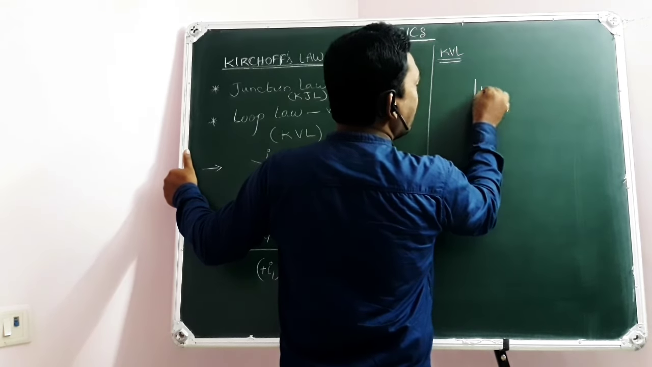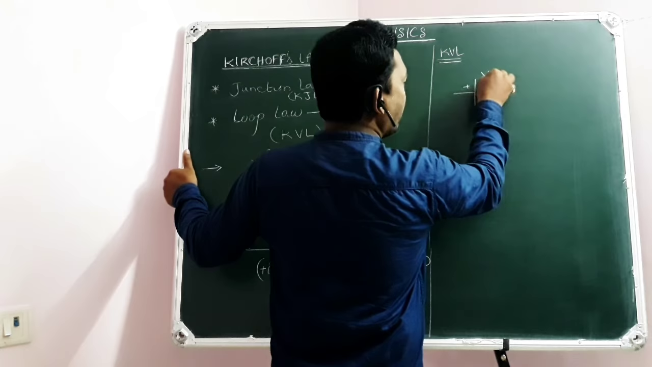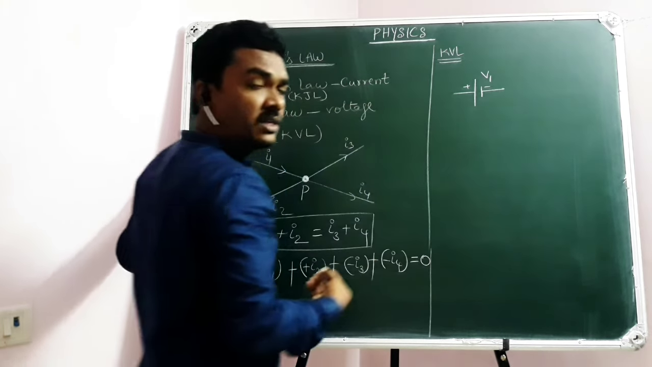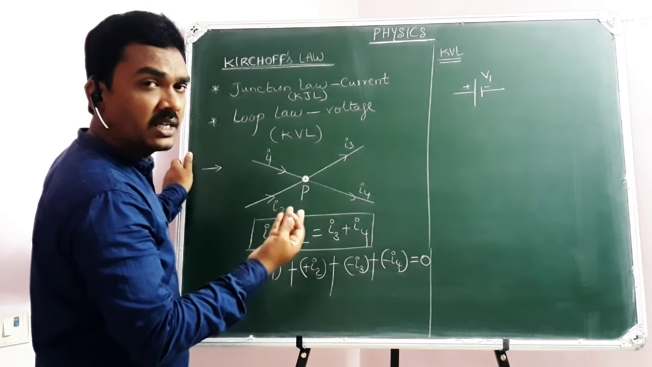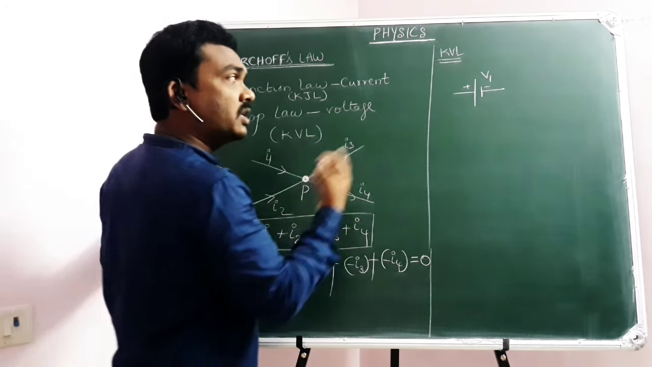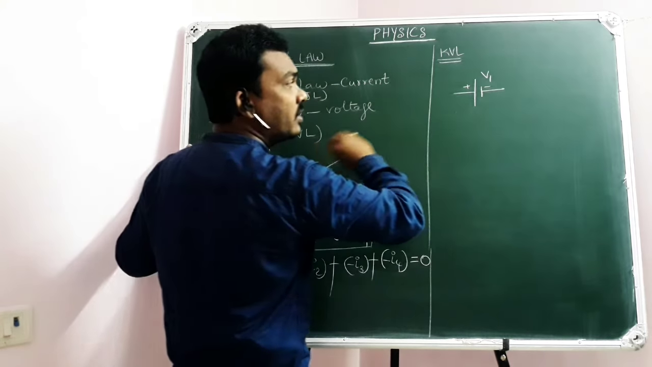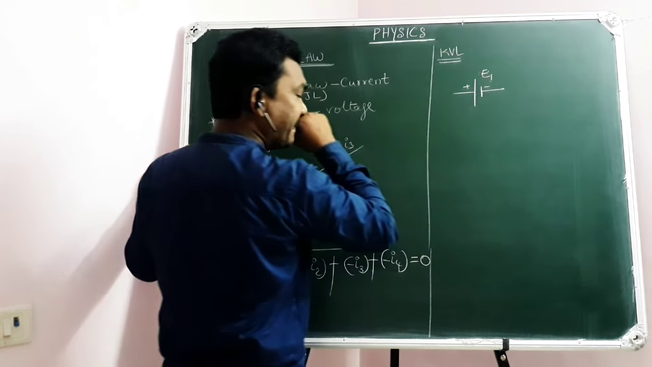Here there is a cell whose voltage is V1. Of course, when I mention it like that, don't ask me, sir, is it EMF or potential difference? As I have mentioned, no internal resistance is taken into account. So the potential difference across the terminals of the cell is equal to its EMF itself. Of course, if you wish, you can mention E1 also as EMF.